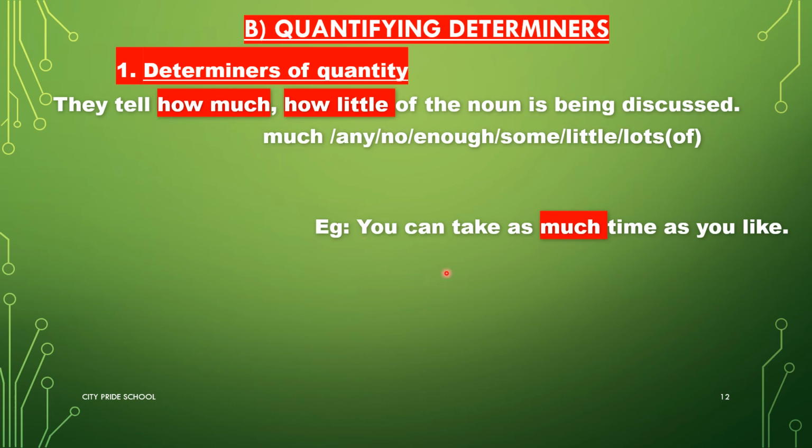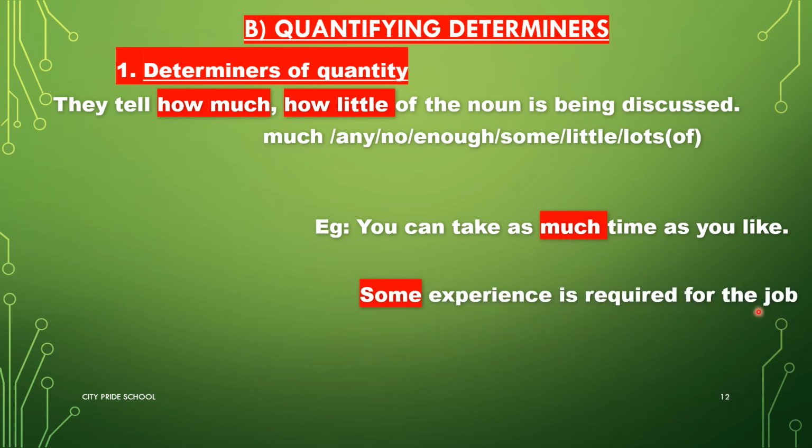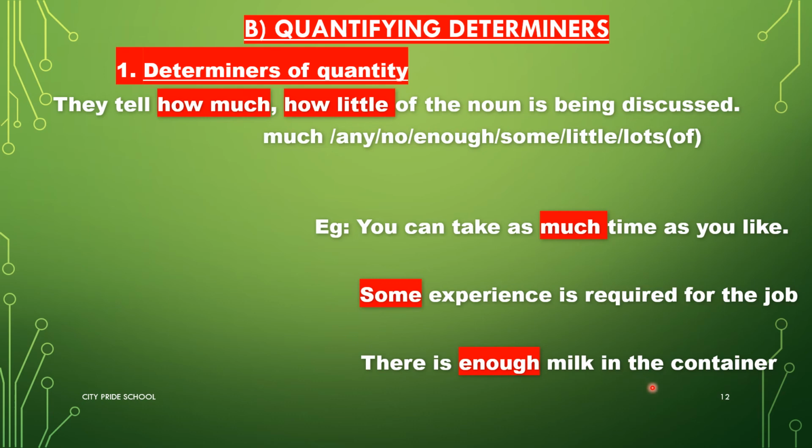Then the examples are: you can take as much time as you like. Now, time is uncountable, so we will use much. Then, some experience is required for the job. Experience is an uncountable noun, so we have used some before it. There is enough milk in the container. Milk is uncountable, so we have used enough before it. Now, out of these determiners of quantity, any, enough, and some can also be used as determiners of number. And determiners of quantity answer the question how much.